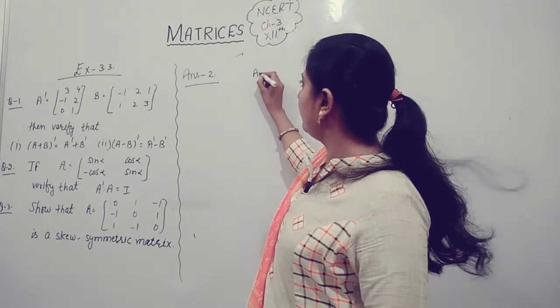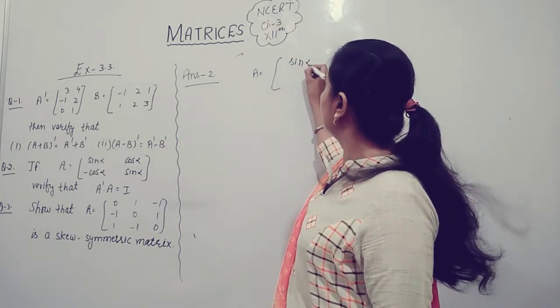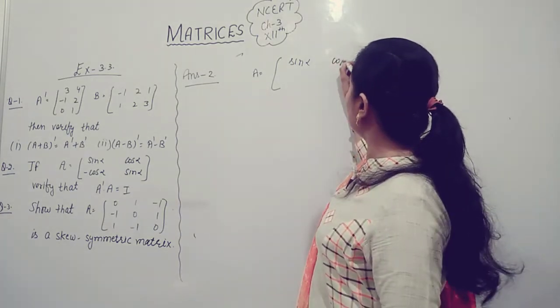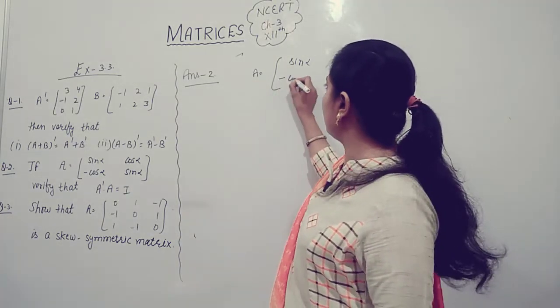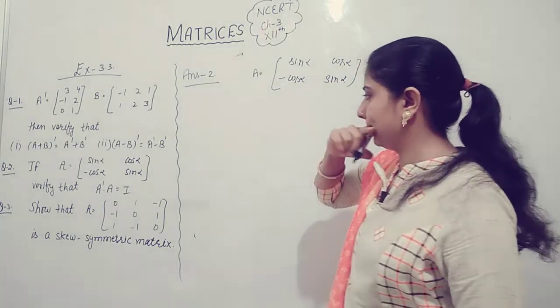given matrix A which is equal to sin alpha, cos of alpha, negative time cos of alpha and sin of alpha.